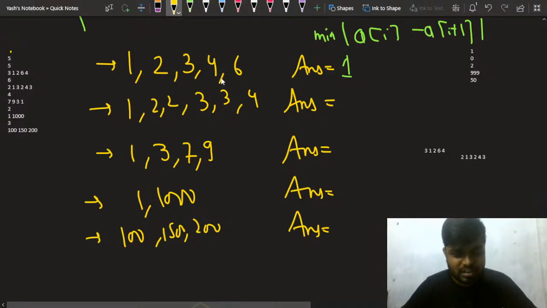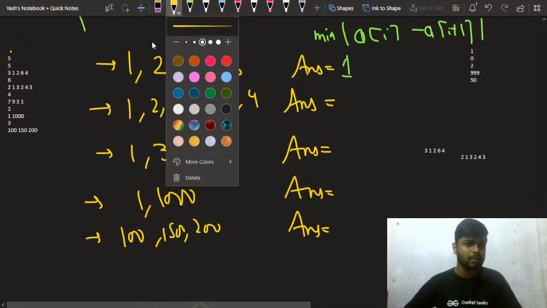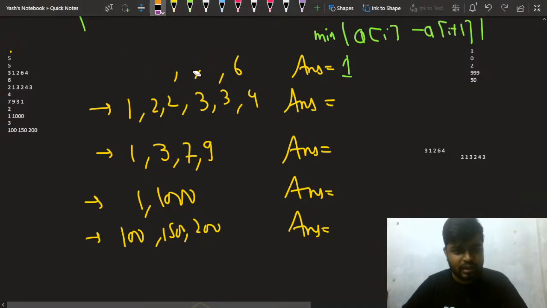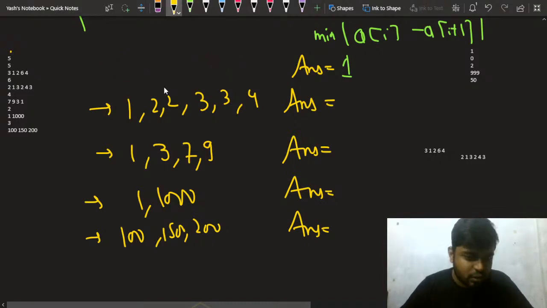Just notice that if you partition it here, you will get a 2, right? But you need to partition at a point such that the absolute difference between those elements is minimum. You need to choose an x and y such that the absolute difference is minimum, right? So this case is done. Now let's look for the next case.